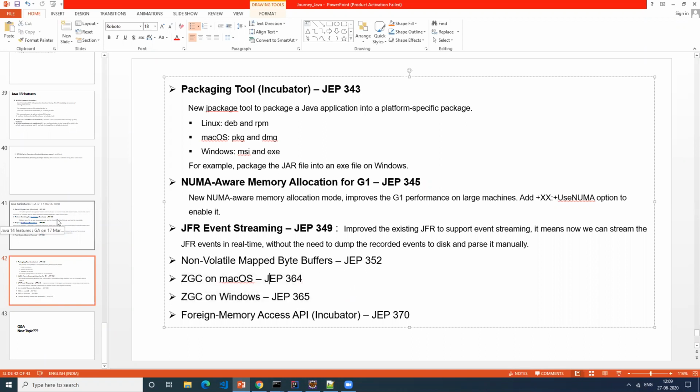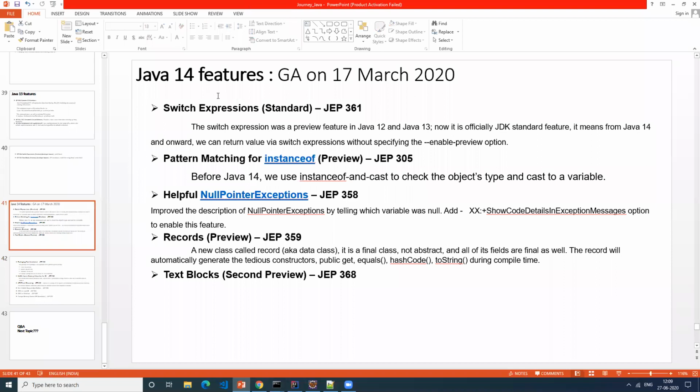These are the major things that they added. For us, for the developers, I think the very important one is switch expression. They have standardized it, after having added it as a preview feature. The helpful null pointer exception message is a new thing that they have added. And text blocks and records. Records, you can do some exercise on this.